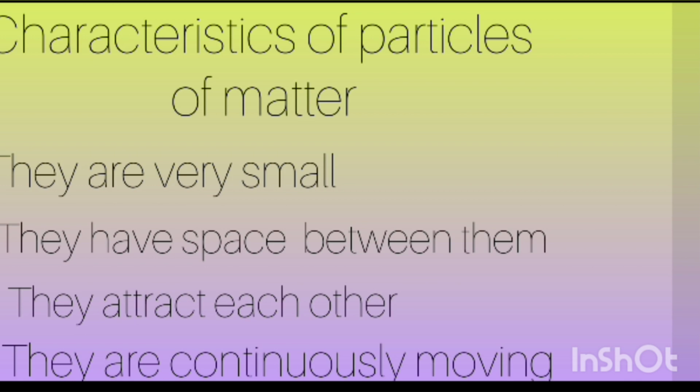We had seen that in solids the space is very less, so obviously the movement between the particles is also minimum. Again in gases there is a maximum space, so obviously they are continuously moving. So in solids there is a minimum movement, on the other hand in gases there is maximum, and in liquids it's intermediate.